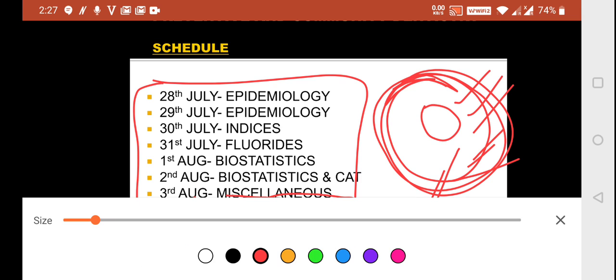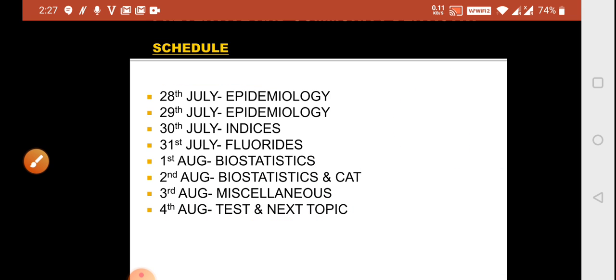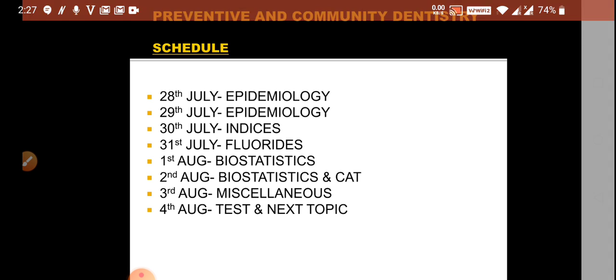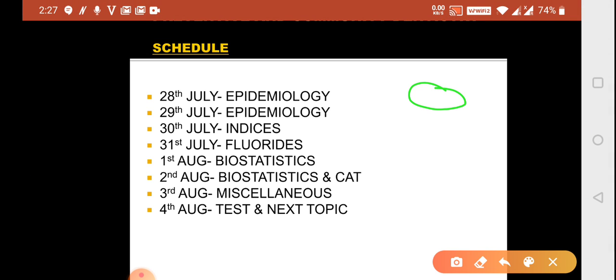After giving the test, you can either do the remaining part of your PCD, or after the test jump to the next subject, because now the game is of jumping, the game is of application, and after September the game will be your revision and test. Until now, the game was concept building, to widen your understanding. Now August, September and October, it is to widen your practice.